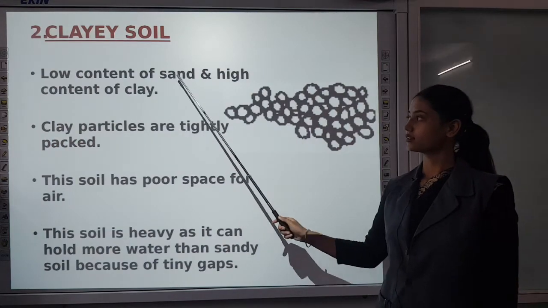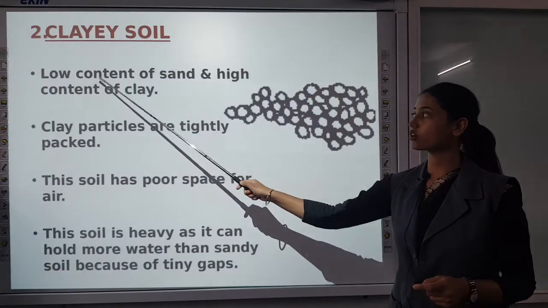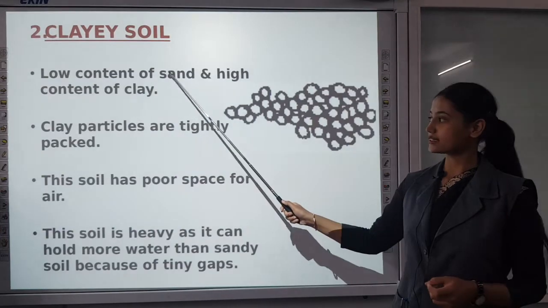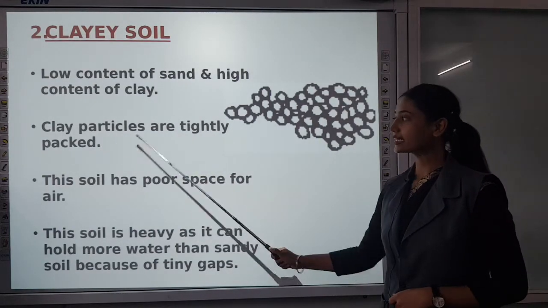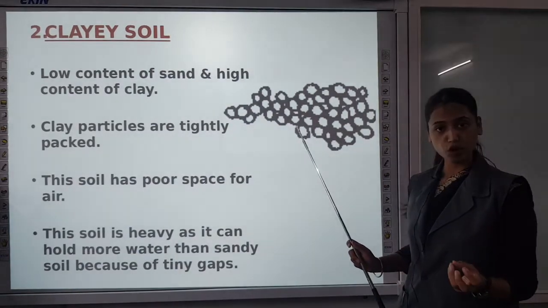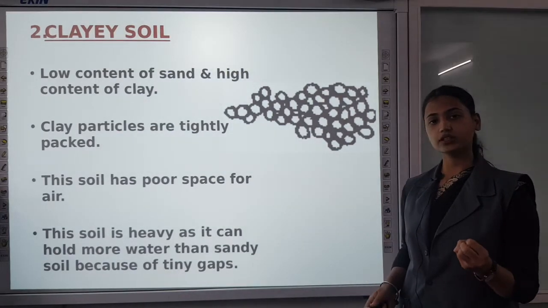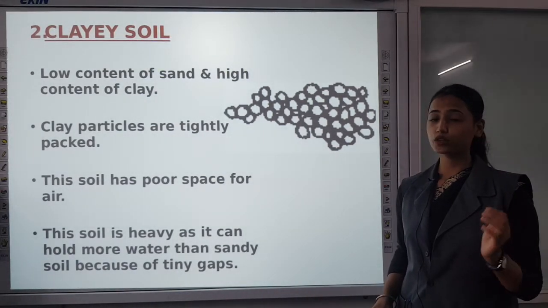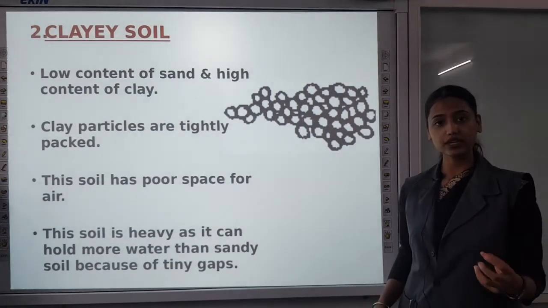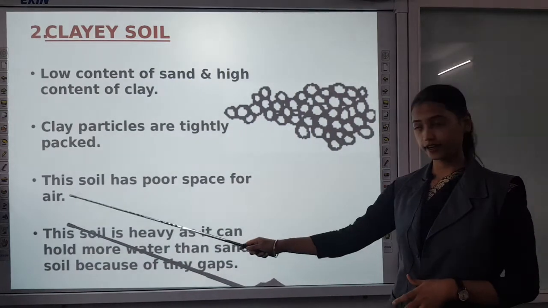Then clayey soil. It has high content of clay and low content of sand, means the ratio of clay is more than sand. Clay particles are tightly packed because the size of clay particle is very small, so they are tightly packed to each other. As they are very close to each other, not much space is present, means it cannot hold air. So this soil has poor space for air.